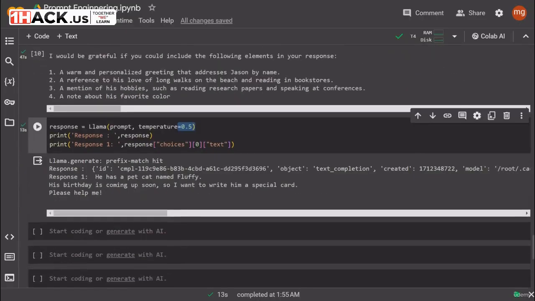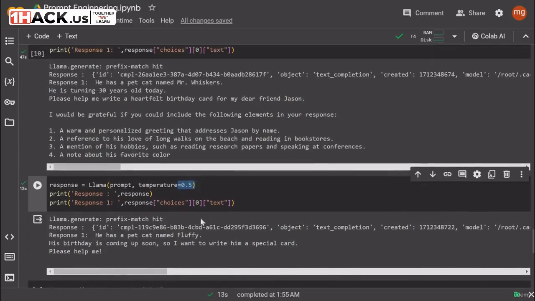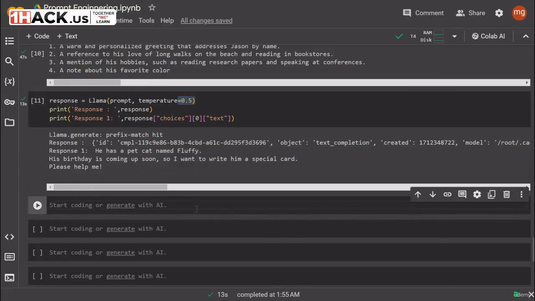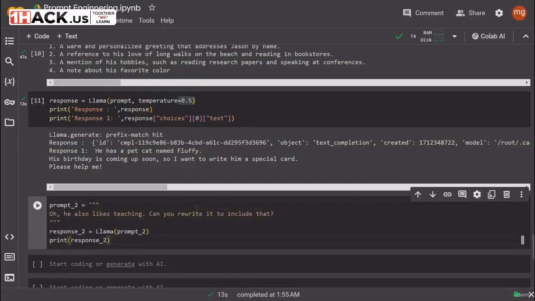Now you have seen that this is my first prompt. In my first prompt, I have simply asked it to write something and it has given me some completion details. That is fine. We will be able to modify this. We will be able to get better results out of it. But first thing we need to see is, is it really stateless? So let us try the next part of the code.